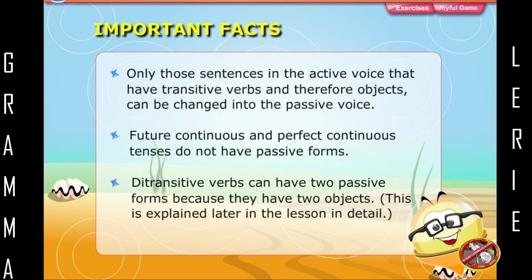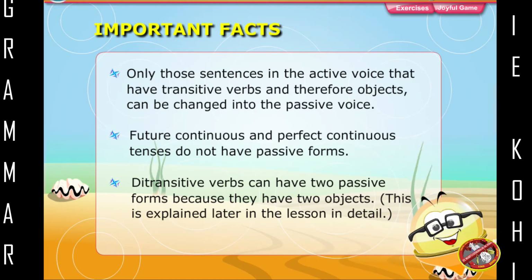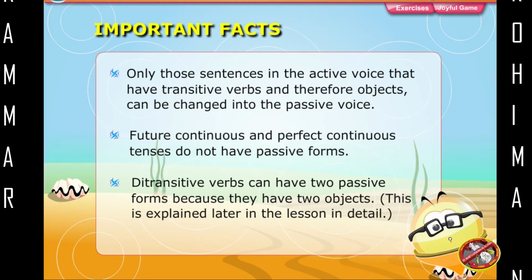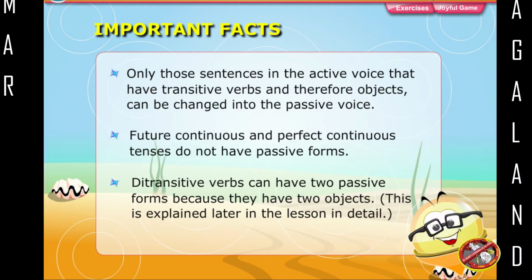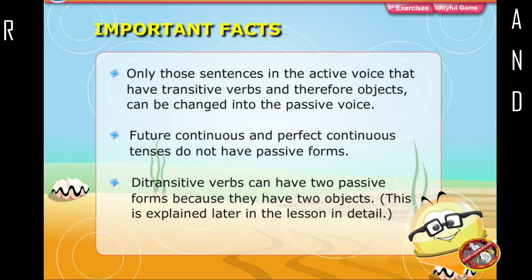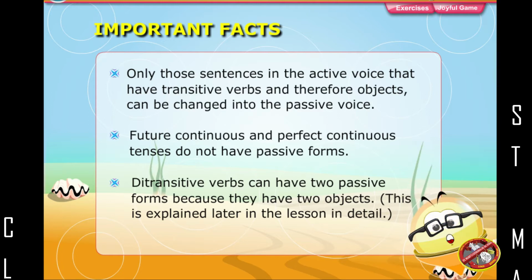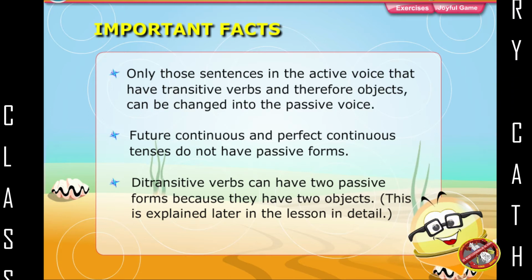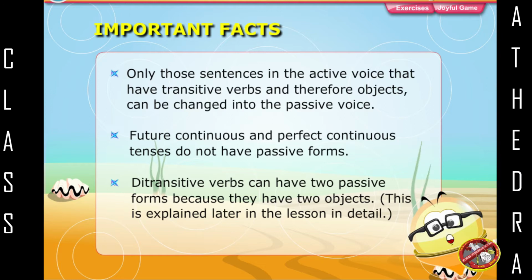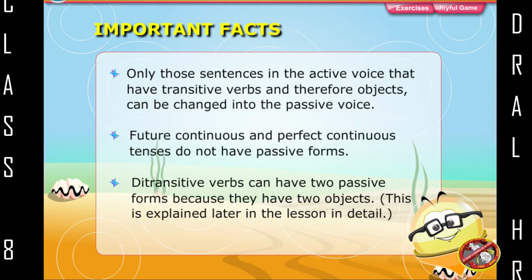Only those sentences in the active voice that have transitive verbs and therefore objects can be changed into the passive voice. Future continuous and perfect continuous tenses do not have passive forms. Ditransitive verbs can have two passive forms because they have two objects. This is explained later in the lesson in detail.